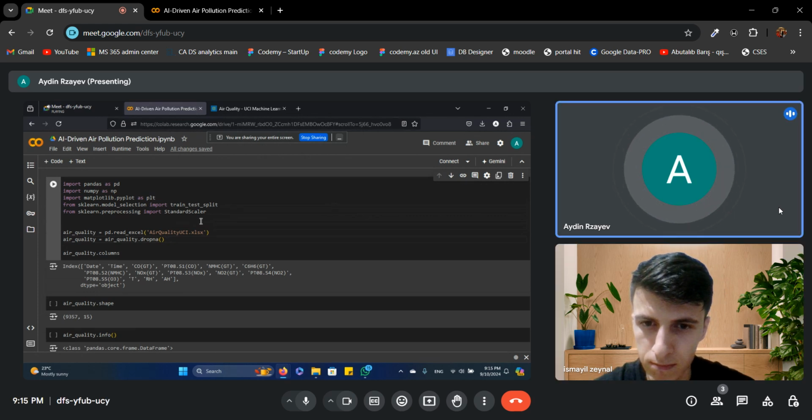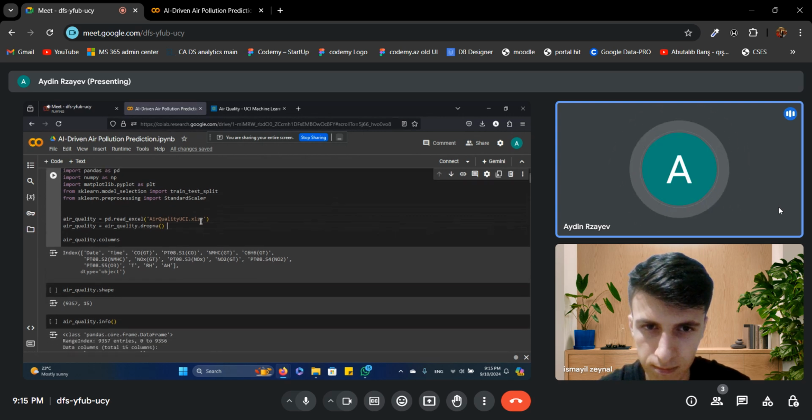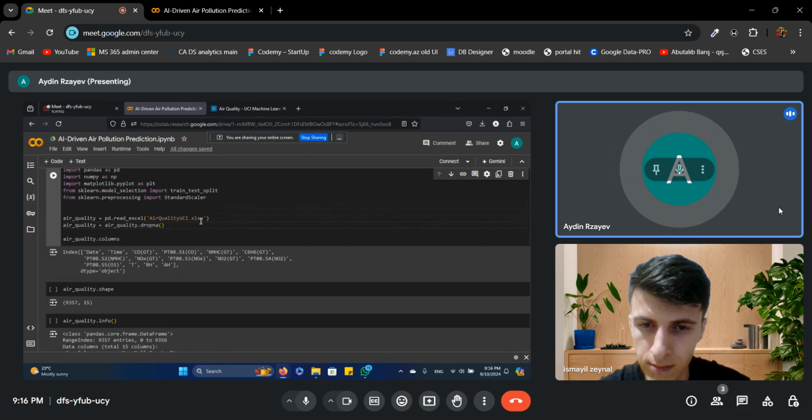In this project, we focused on predicting one specific pollutant, carbon monoxide. Carbon monoxide is a gas that comes from burning fossil fuels, like those used in cars and factories. It can be dangerous, especially in high concentrations, so predicting its levels is really important for keeping people safe.